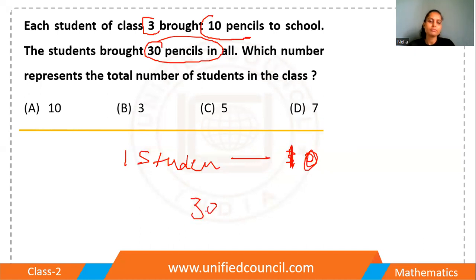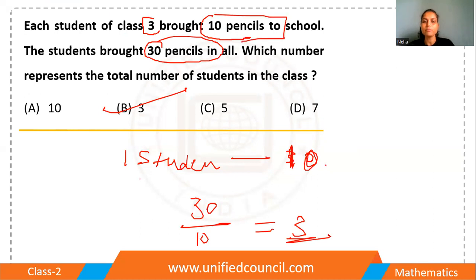So what we have to do? Just divide the number. That's it. Okay. Each student of class 3 bought 10 pencils. One student bought 10 pencils. So I can see 10 pencils bought by 3 students. So 30 pencils, that means you have to divide by 10. That's it. That means how many students? 3 students. Option B is the right answer.